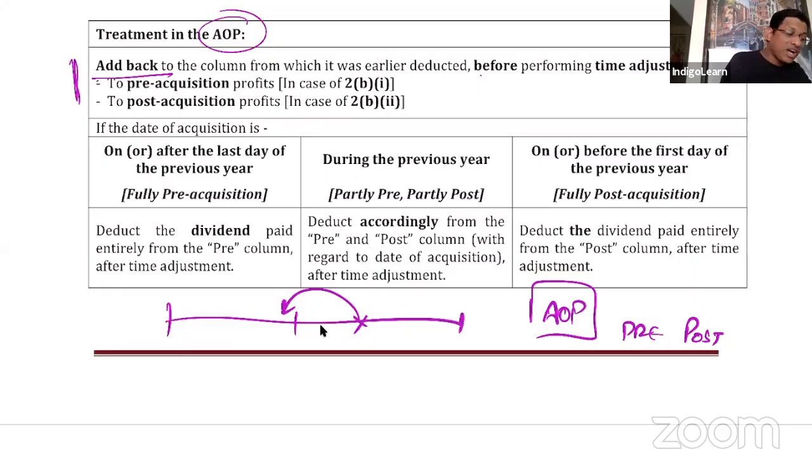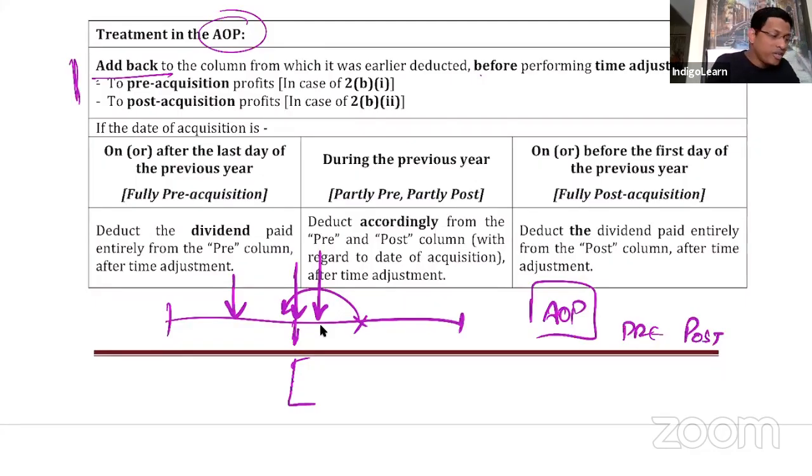Now, the date of acquisition, the date on which the holding company acquired shares in the subsidiary, could be here, or here, or on this day. Like this we are taking three different scenarios to understand. Suppose the holding company acquired shares in the subsidiary on or after the last day of the previous year. So this is the previous year, and on or after its last day, the date of acquisition happened.